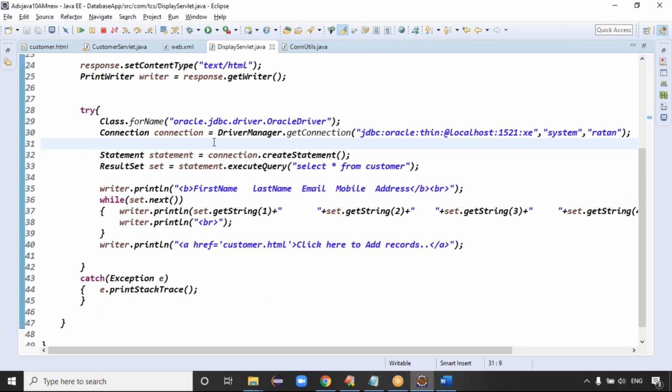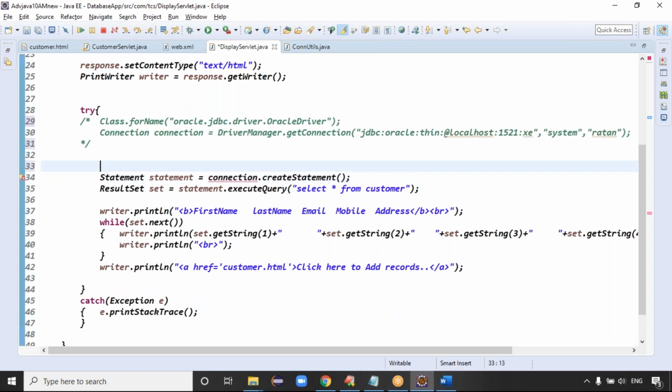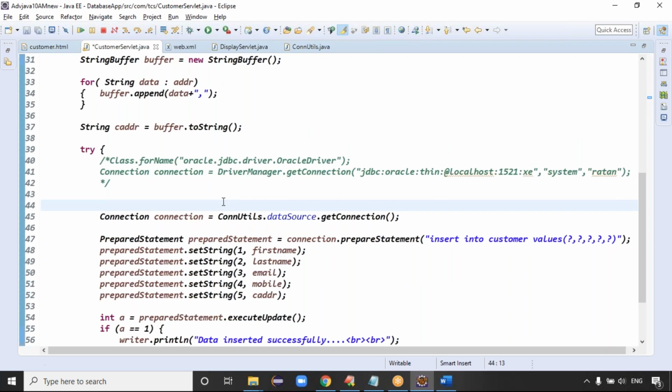Wherever I used it, like here also, I was creating a connection yesterday to display the records. Can you please comment this code? Yes, comment this code. That's it. Okay, this is third-party connection pooling. Third-party connection pooling means we write the code in a separate class, and we maintain the data, right? Is that clear now? Good.